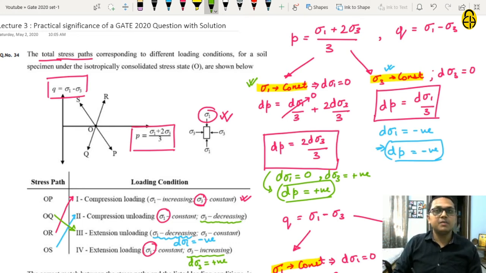First check dP positive, that is P in the increasing order. In OP, P is in increasing order, so this might be the correct stress path. OQ, P is decreasing, so this is not a possible option. OS, P is decreasing, so this is also not possible. OR, it is increasing, so this might be a possible answer.